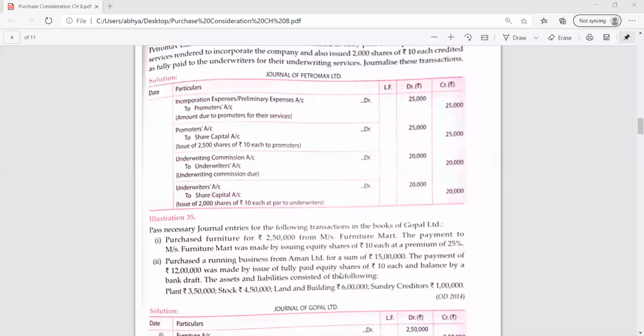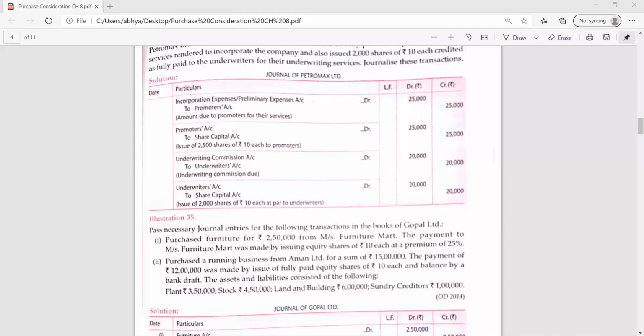The company name is written. It will be written in every case, beta. Whenever you are purchasing the business, I told you that there will always be liabilities along with assets. So everyone has given me the correct answer in chat. Here we are purchasing only one asset. Business purchased is not written. We have not completely purchased the business. And whenever a complete purchase of the business is there, then there will always be liabilities along with the assets. Okay, beta? So in this question, we have purchased the furniture only.